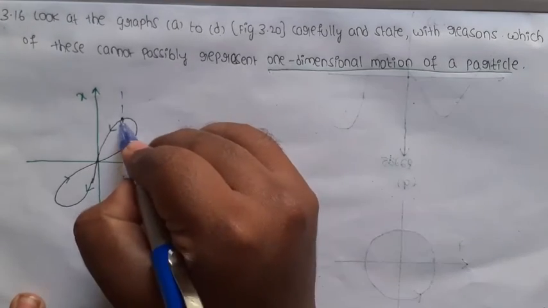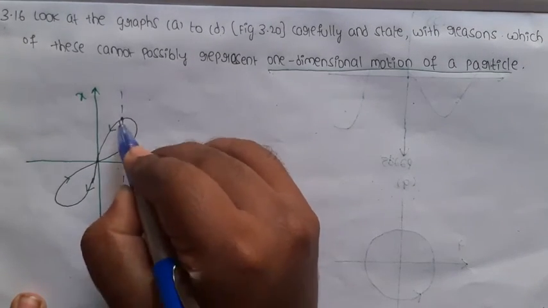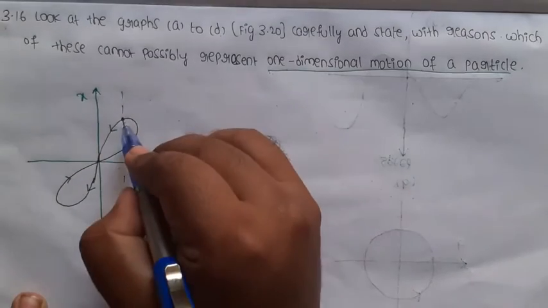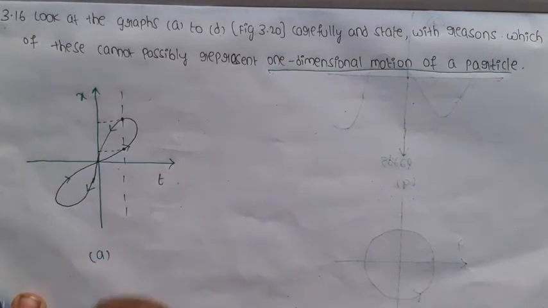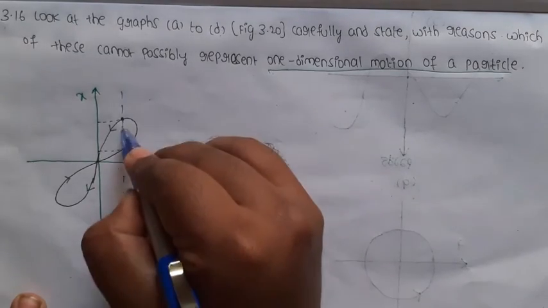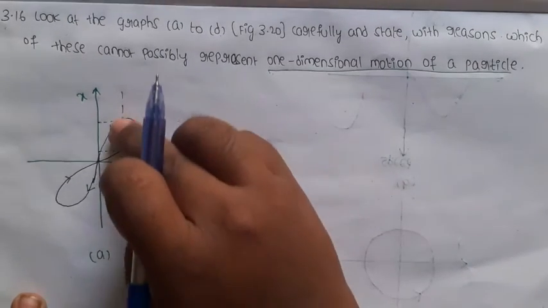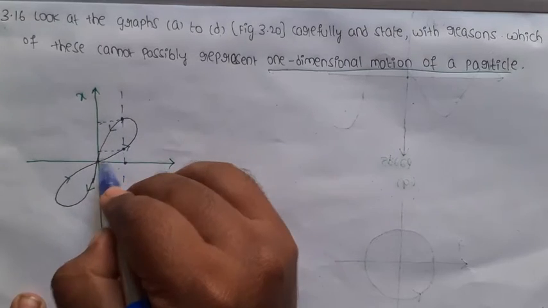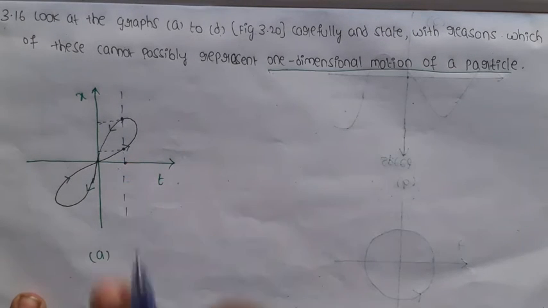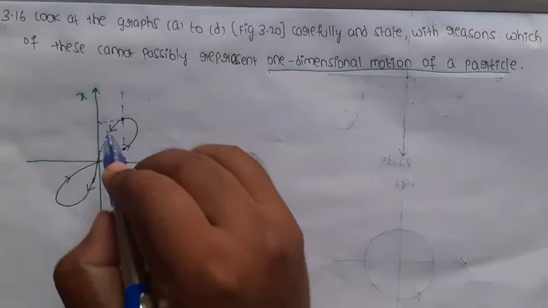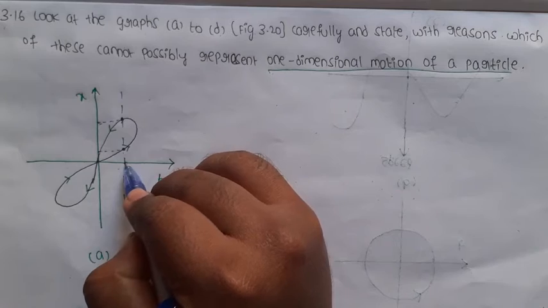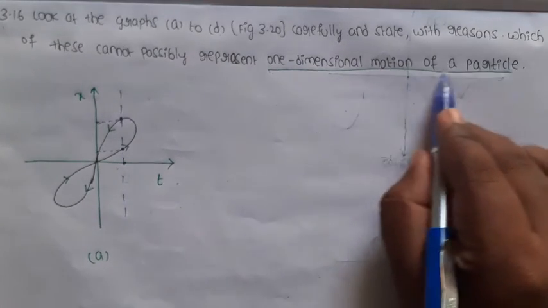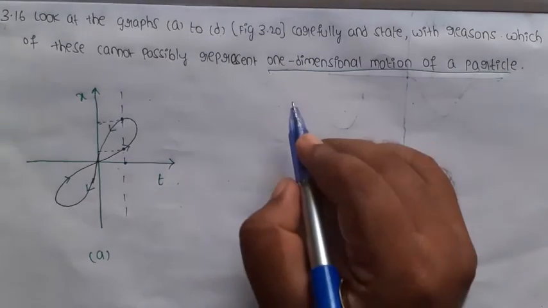So this line is met at this point of the motion. This is the position of the particle, and this is another position of the particle. But what about the time? Time is the same, but the position of the particle is different. It is possible in case of one dimensional motion? So the particle having two positions at the same time is not possible in one dimensional motion of the particle.